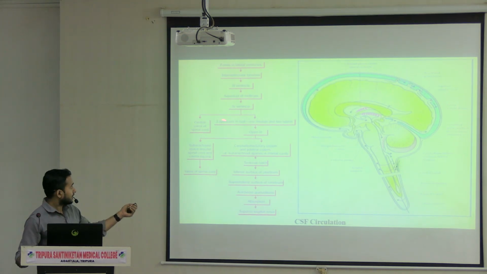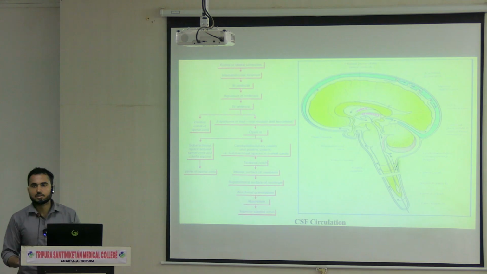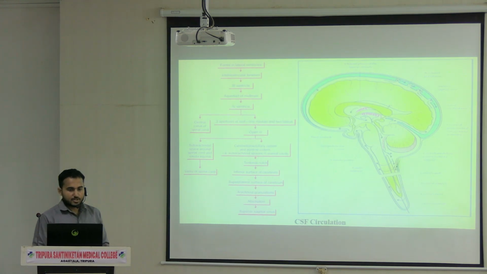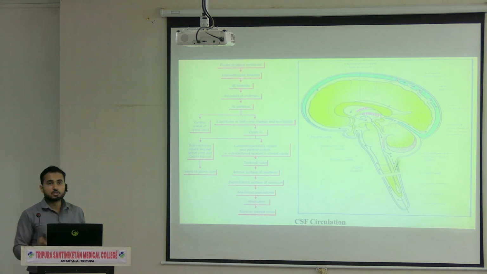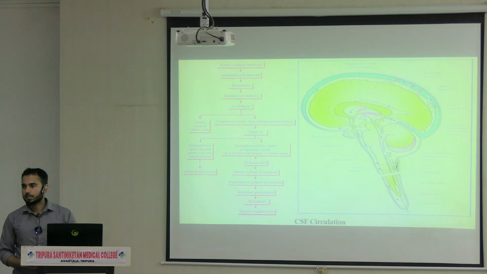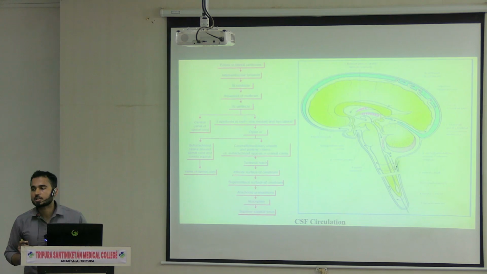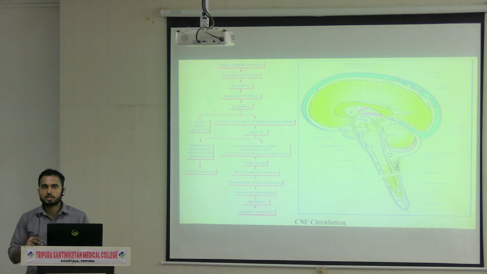So now we are in circulation. This is the chart. With the help of this chart, you can easily understand the circulation of the CSF. First of all, most of the CSF, where is it formed? Choroid plexus of which ventricle? Lateral ventricle. Choroid plexus is present in every ventricle, but 80 to 90% of the CSF is produced by the choroid plexus of the lateral ventricle. The remaining 10 to 20% is formed in the third and fourth ventricles.